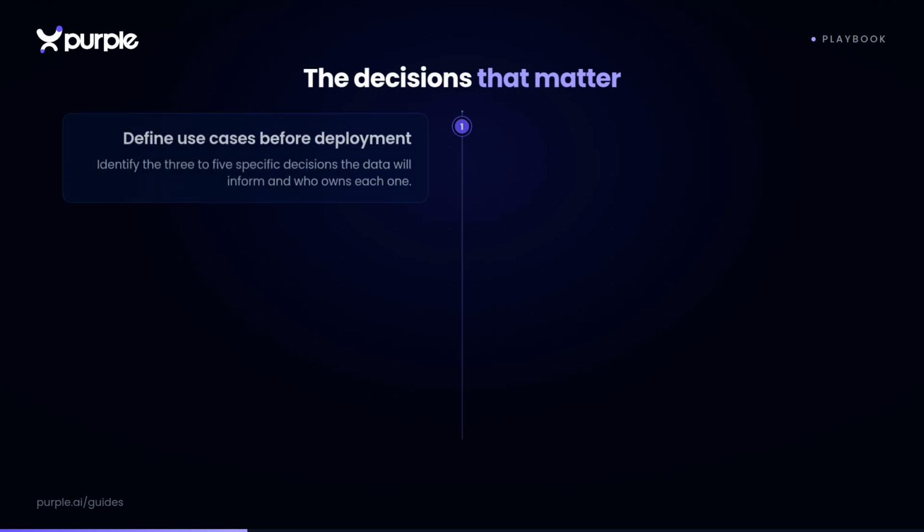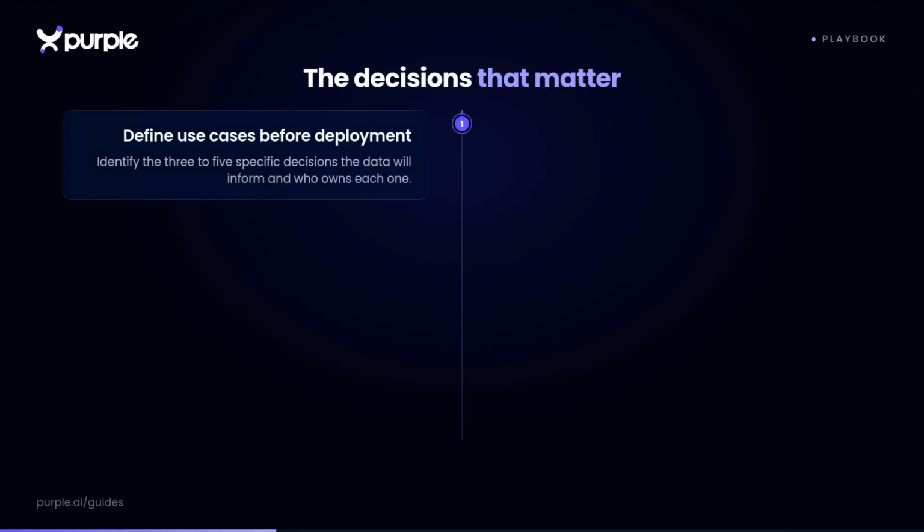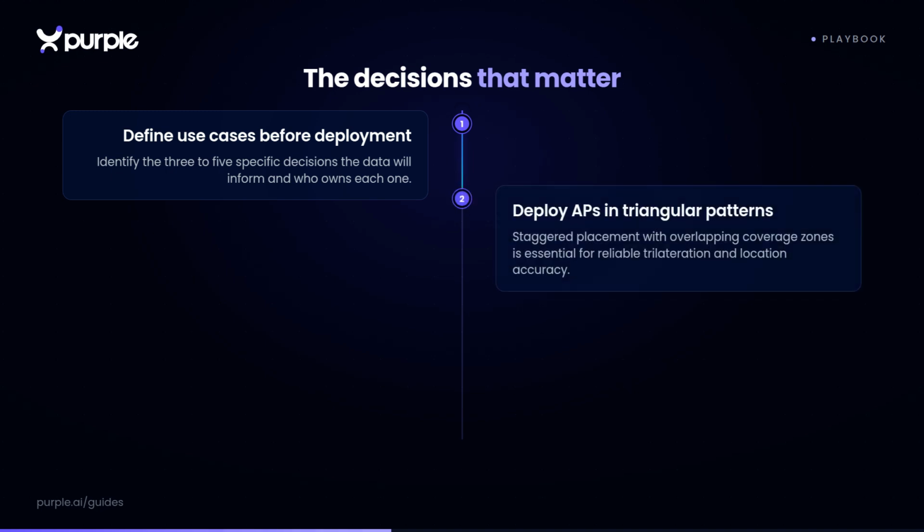First, define your use cases before deployment. Identify the 3 to 5 specific decisions the data will inform and who owns each one. Second, deploy access points in staggered triangular patterns with overlapping coverage zones for reliable trilateration.